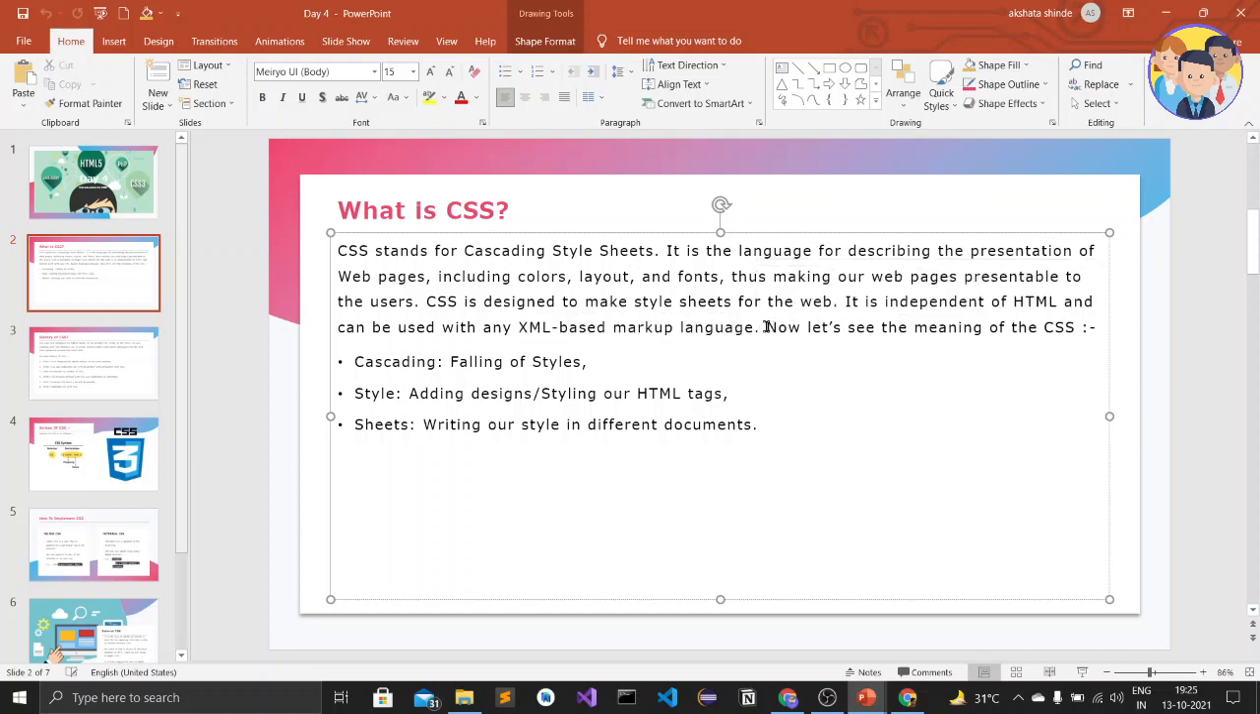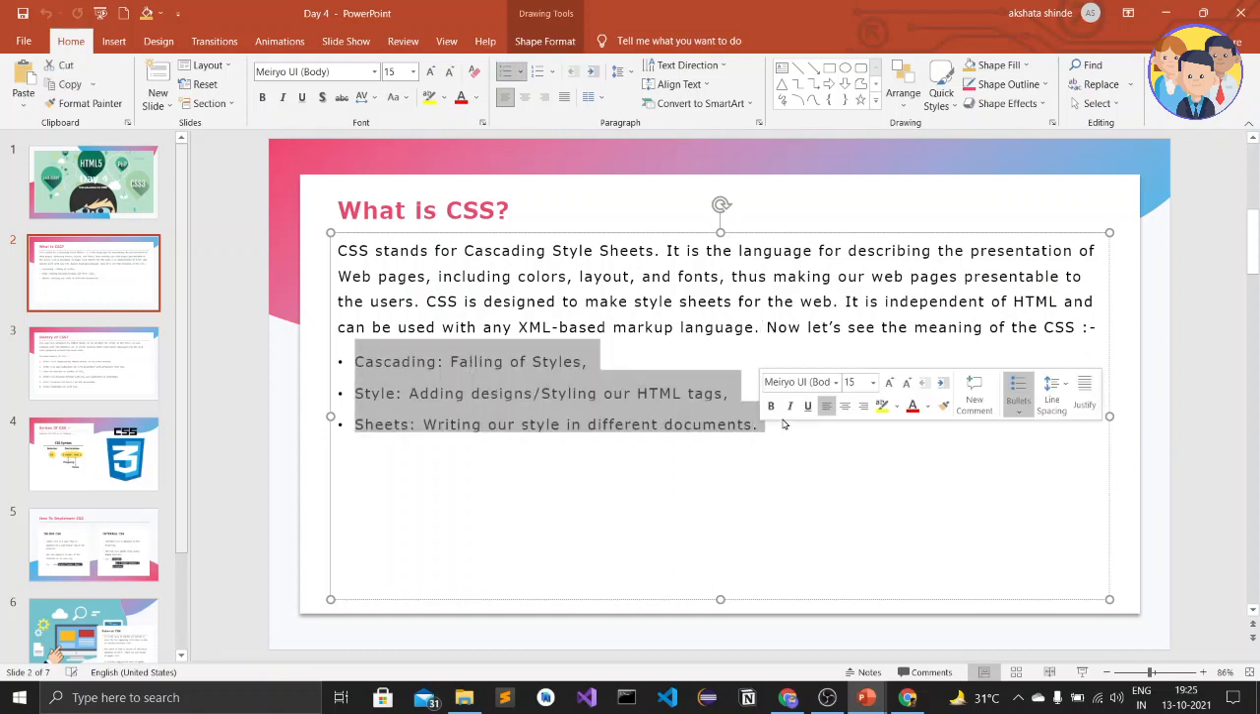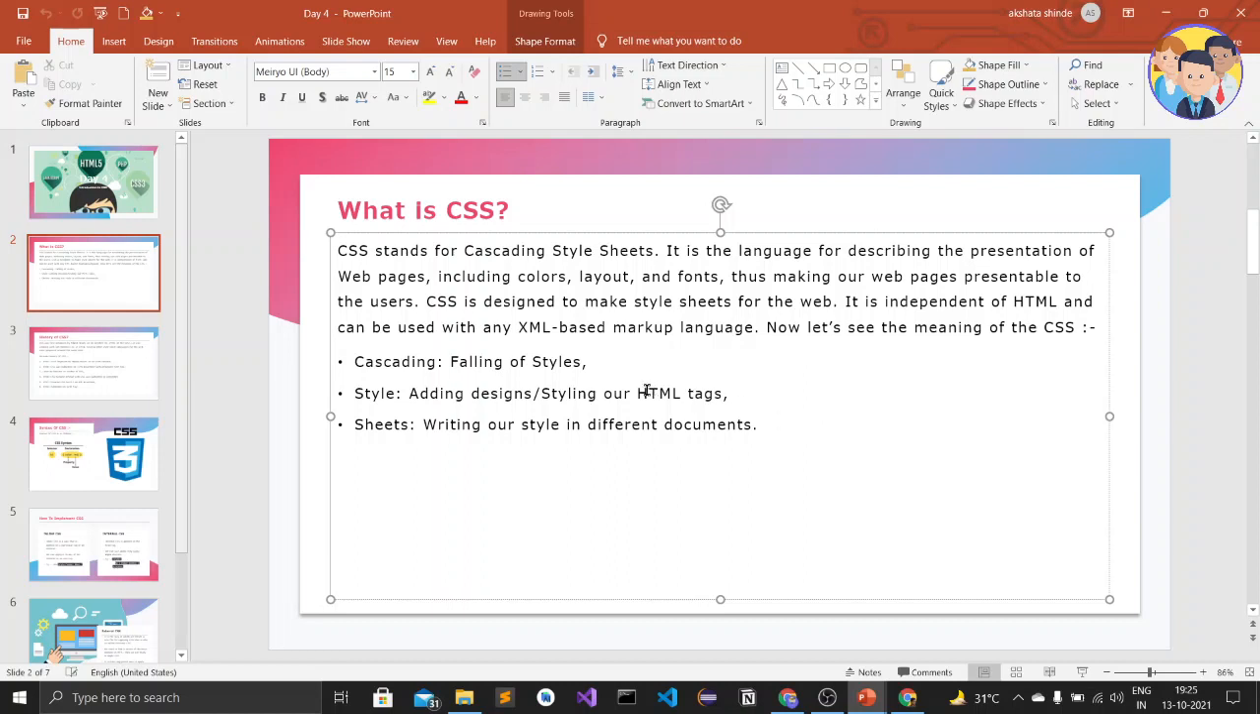Now let's see the meaning of CSS. The meaning of CSS is styling of the HTML tags, and writing our style in different documents. This is similar to styling the document. So let's see the third slide.